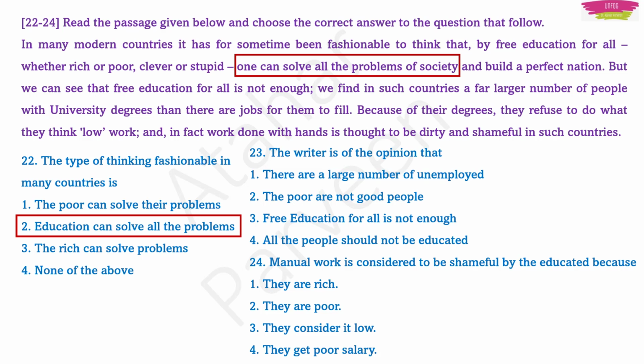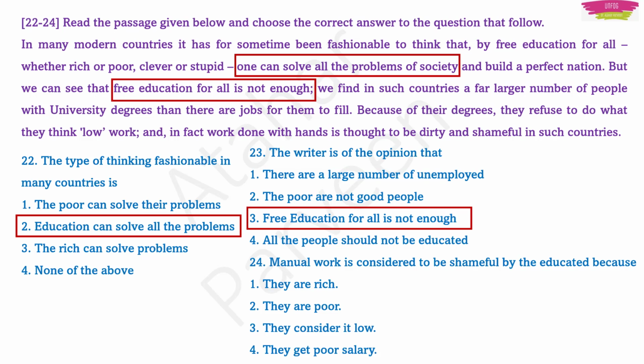Now question number 23: the writer is of the opinion that free education for all is not enough. Do I have this in option 3? I have it. Now, the last part will be the 24th question. Let me continue reading this passage.